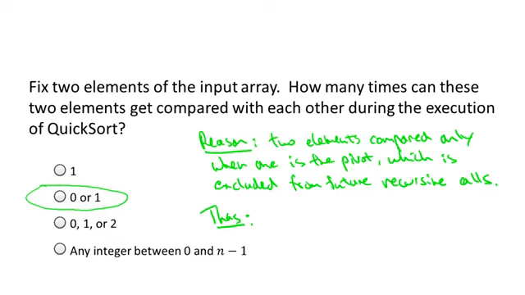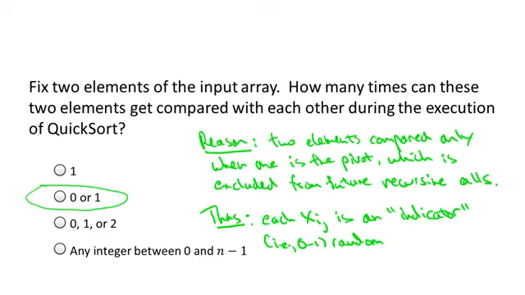So let me just remind you of some terminology. A random variable which can only take on the value 0 or 1 is often called an indicator random variable, because it's just indicating whether or not a certain thing happens. So in that terminology, each Xij is indicating whether or not the ith smallest element in the array and the jth smallest element in the array ever get compared. It can't happen more than once. It may or may not happen, and Xij is 1 precisely when it happens. So that's the event that it's indicating.